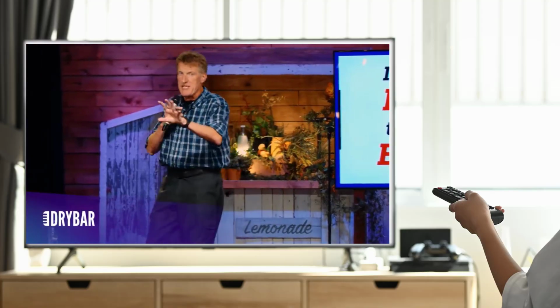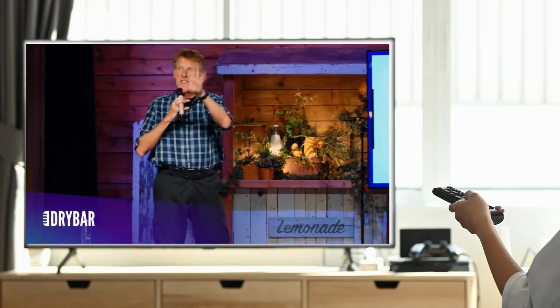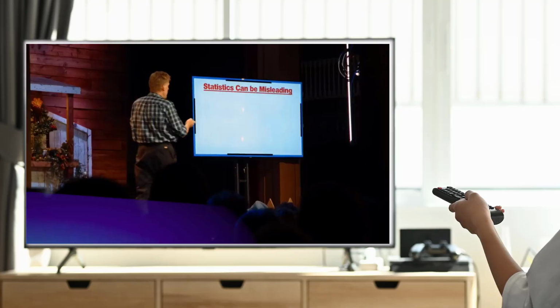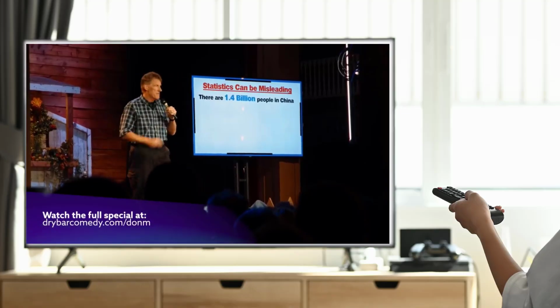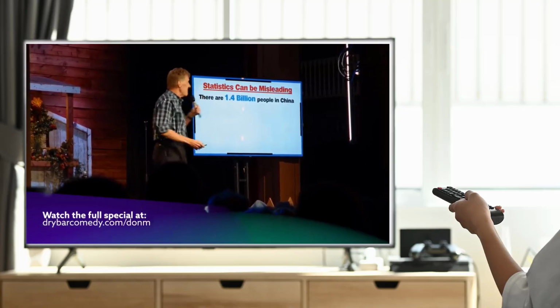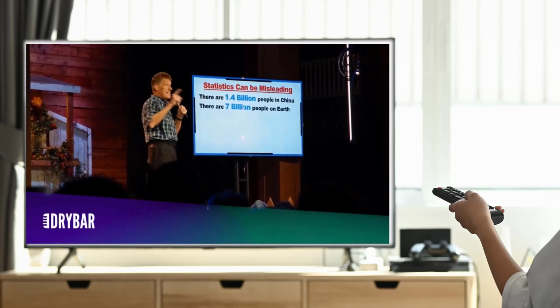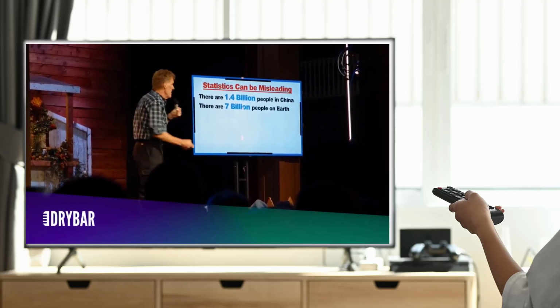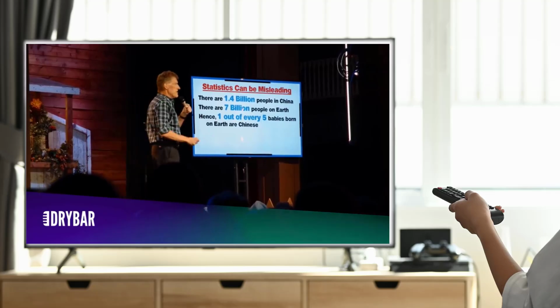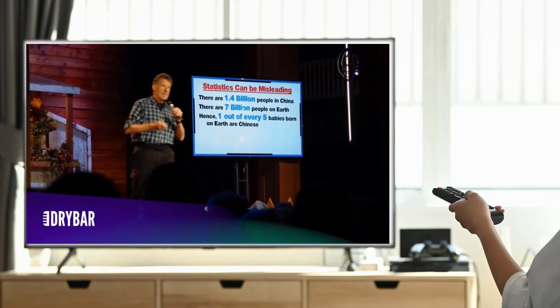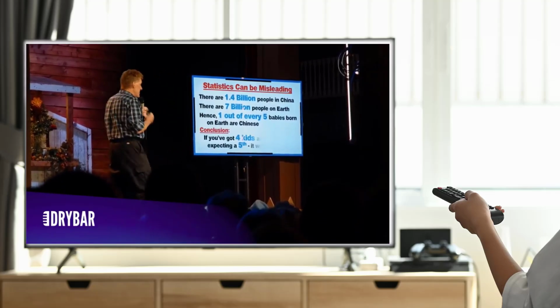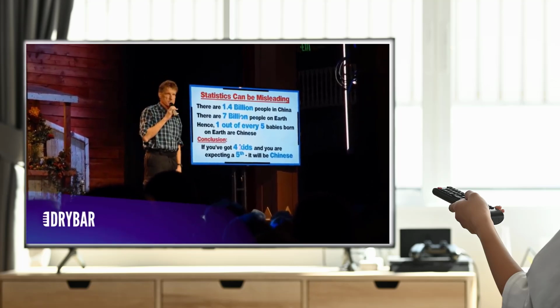To show you how you can manipulate statistics, these are actual true statistics. Watch what I do with them. It turns out in China, there's about 1.4 billion people, right? There are 7 billion people on Earth. Therefore, statistically, it cannot be argued that 1 out of every 5 babies born on Earth are in fact Chinese. So you could say, statistically, if you got 4 kids, you're expecting a 5th, it will be Chinese.